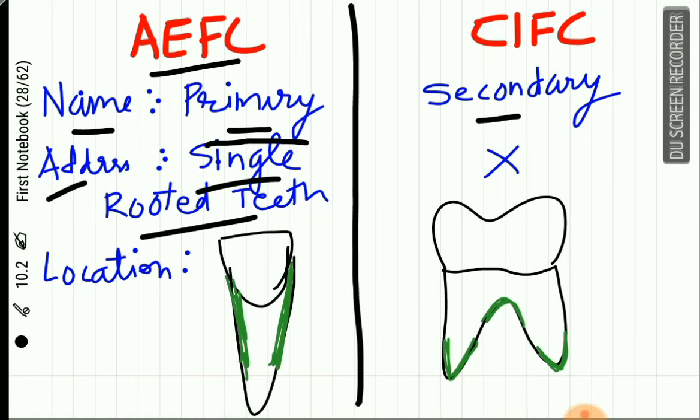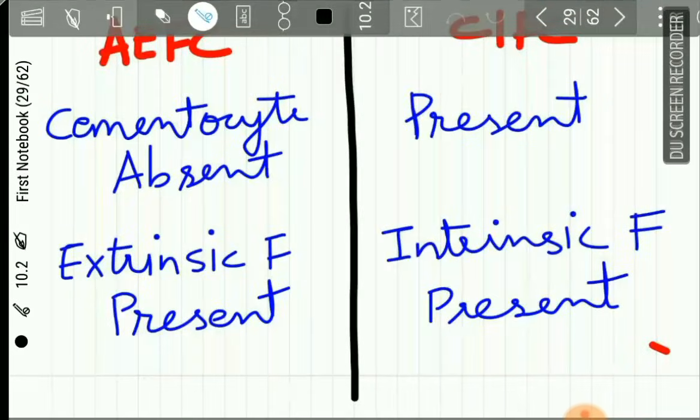Where exactly in the single rooted teeth is the AEFC found? It is present from the CEJ to the apical 1/3 region of the tooth, the end of the middle 1/3 region or the start of the apical 1/3 region, while the CIFC is mostly present in the apical area and in the interradicular area.